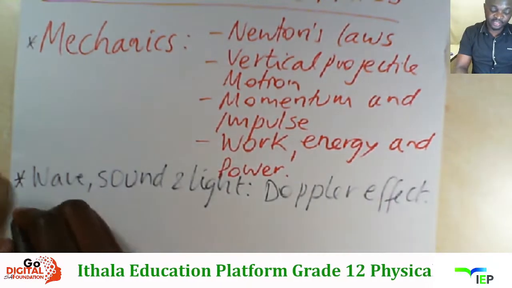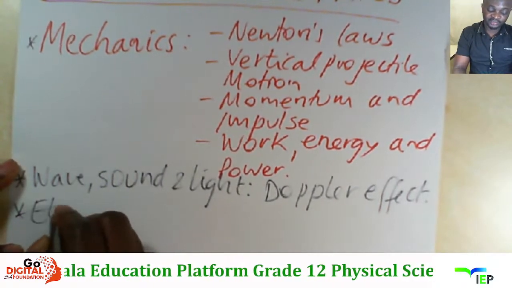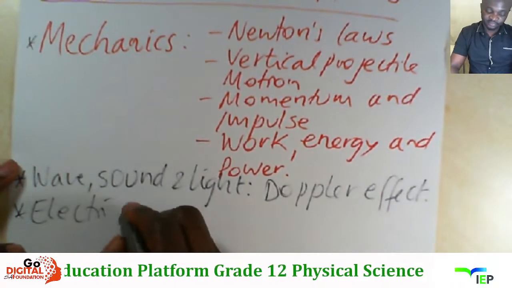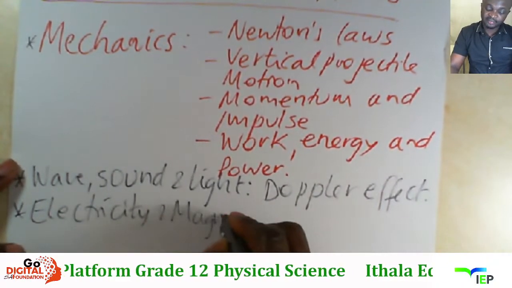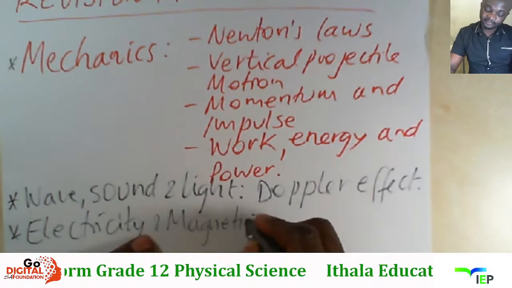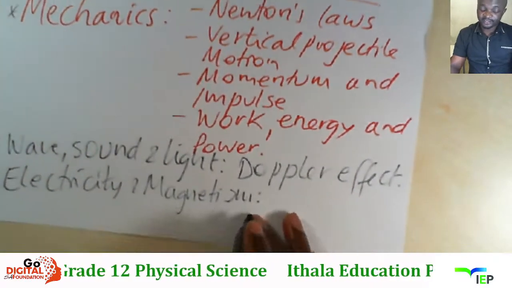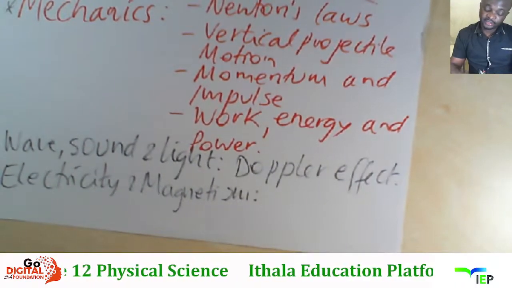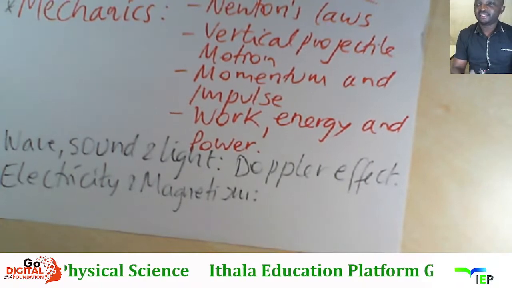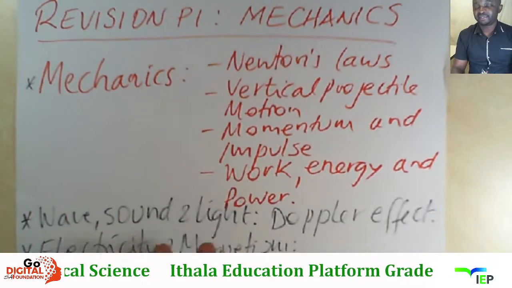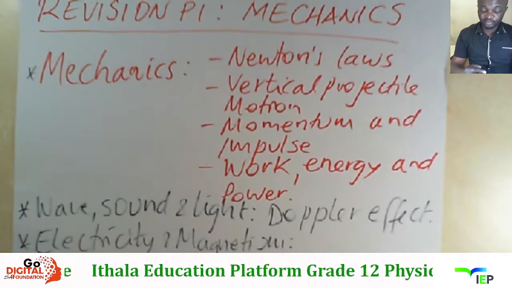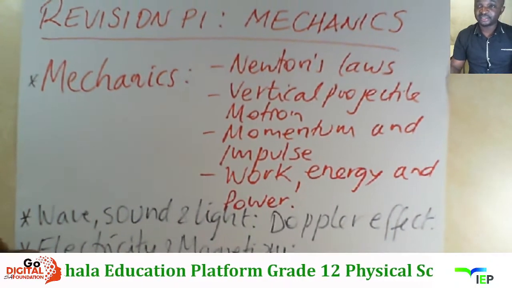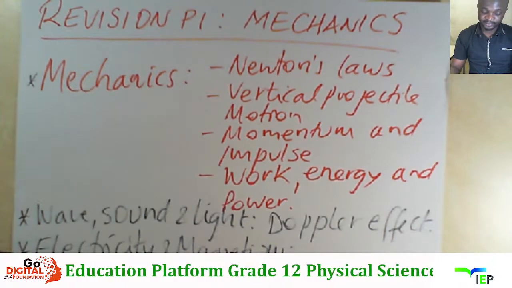Then the last one is electricity and magnetism. The part ihamba nani ne electrostatics, kona electric circuits, bese kuba electrodynamics. So those are the topics to expect ku paper 1, right?